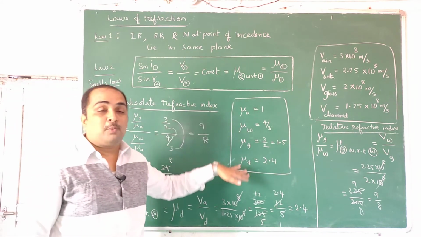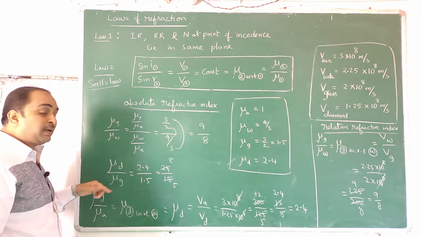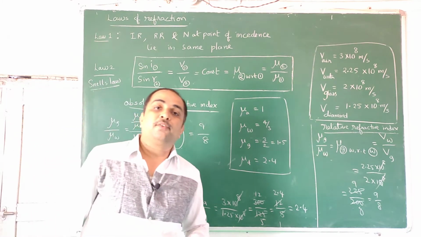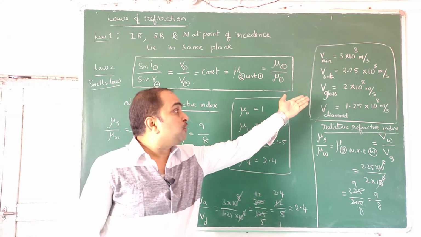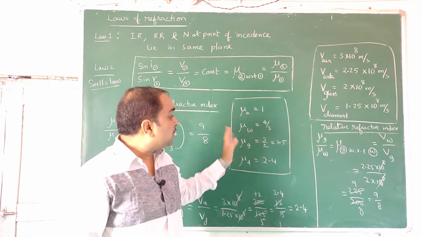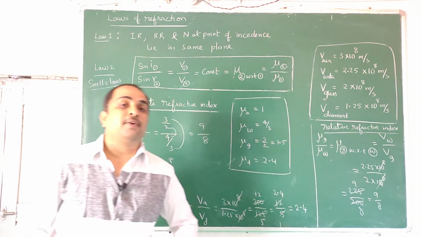So this is about absolute refractive indices. Nobody remembers relative refractive indices, because if you remember the relative refractive index of diamond with respect to glass, they may ask for glass with respect to diamond. Anything they can change. Absolute refractive indices, values like that will be there in tabular columns of data books called log books. This also will be there in data books. So you can learn them by heart. Once you know, you can find relative refractive index.